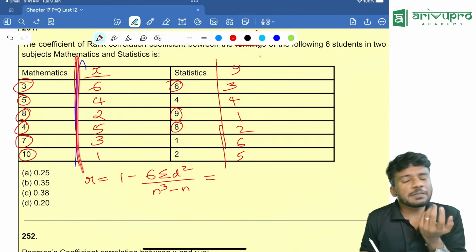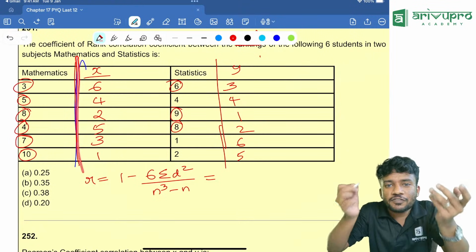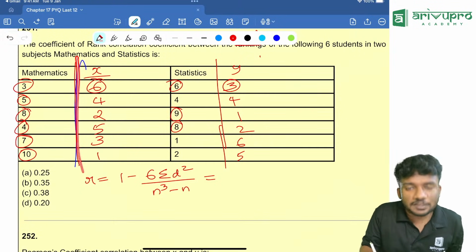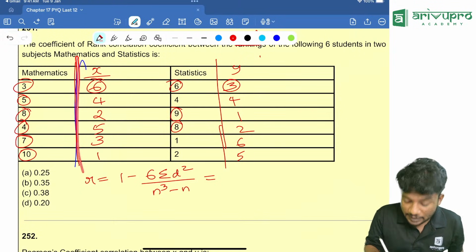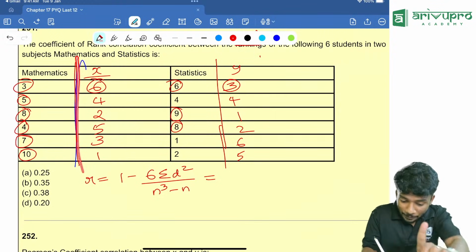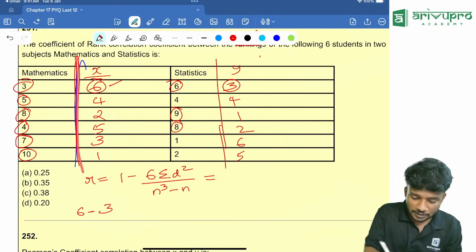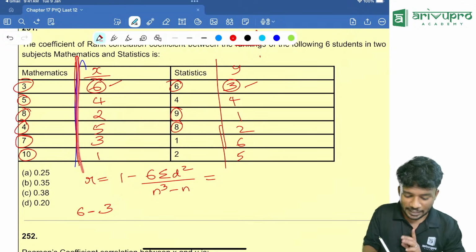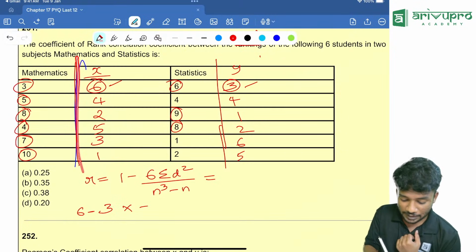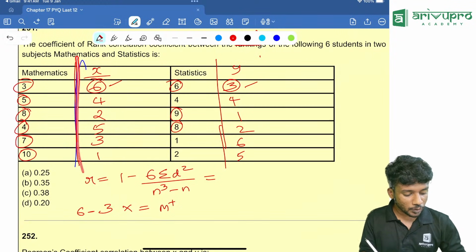People, what is the sigma d square? Sigma d square is nothing but the square of the differences of the ranks. If you ask me, first rank is how much? 6 and 3. So how will you find that? I'll just use calculator. People, use calculator along with me. You will get the answer. Okay. So the method is very simple. First step, 6 minus 3. That is 6 is here, then 3 is here. 6 minus 3. Then we require the square of it. How will you take square in calculator? Click into, then click equal to, then click M plus. So 6 minus 3 into equal to M plus.